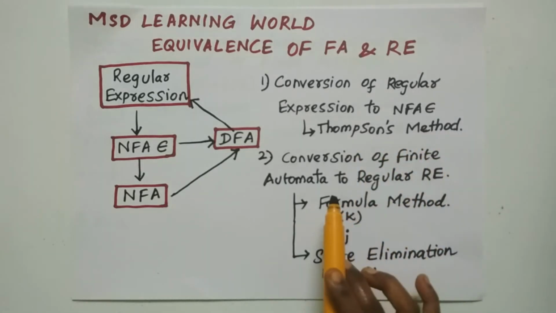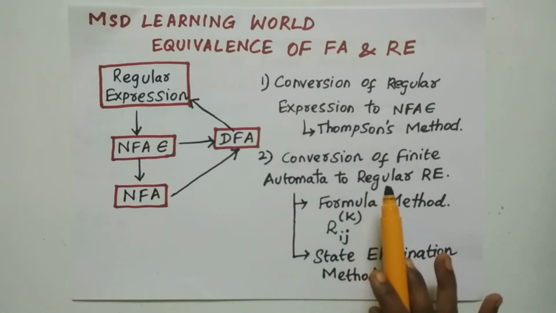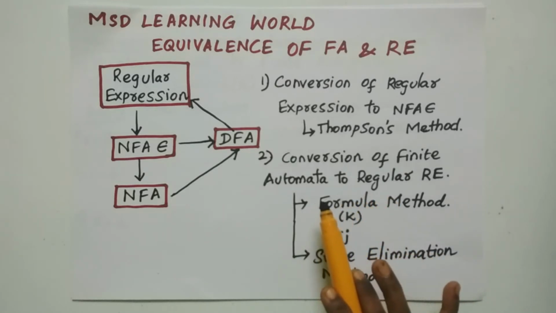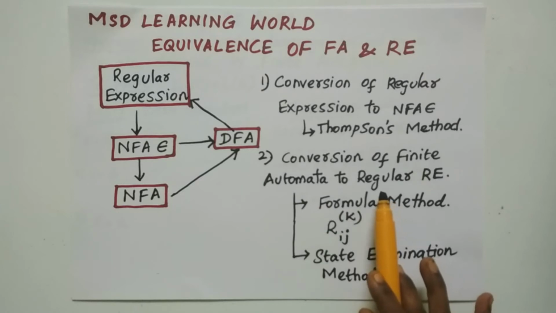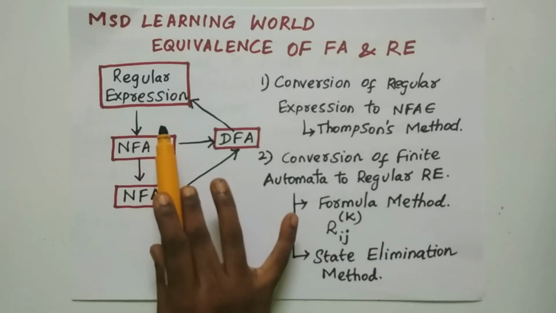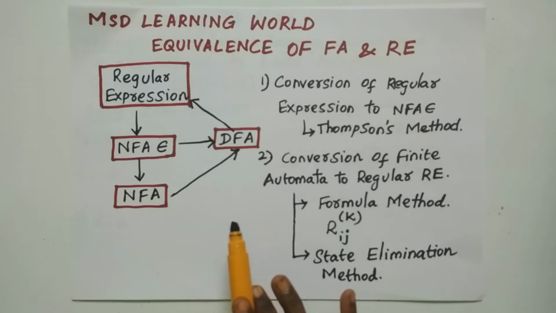The second conversion is converting the finite automata into a regular expression. While converting a finite automata, it is possible to convert either DFA or NFA or NFA epsilon to a regular expression, and that can be done by two methods, namely the formula method and the state elimination method. So it is possible to convert a regular expression to NFA epsilon only, and the same NFA epsilon can be converted either into an NFA or DFA as we have seen in the previous videos.